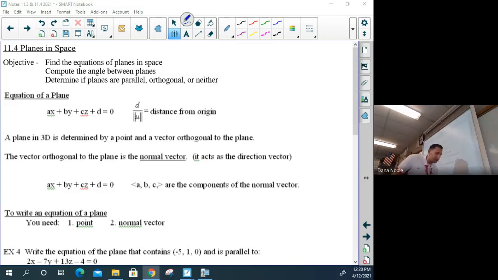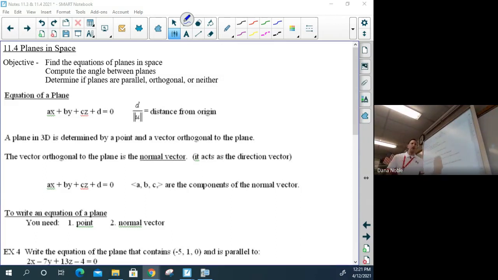So I'm going to use these a few times throughout this lesson. I've got some big old flat dry erase board, backside here. And when we talk about orthogonal to the plane, what we're going to be talking about is some vector that is perpendicular to it at some point. Whether it's at the top or the bottom or in the middle, it's going to be perpendicular. So if I turn it this way, you can see that this pen is going to be perpendicular. Okay? Now, that's what it means to be orthogonal to the plane.